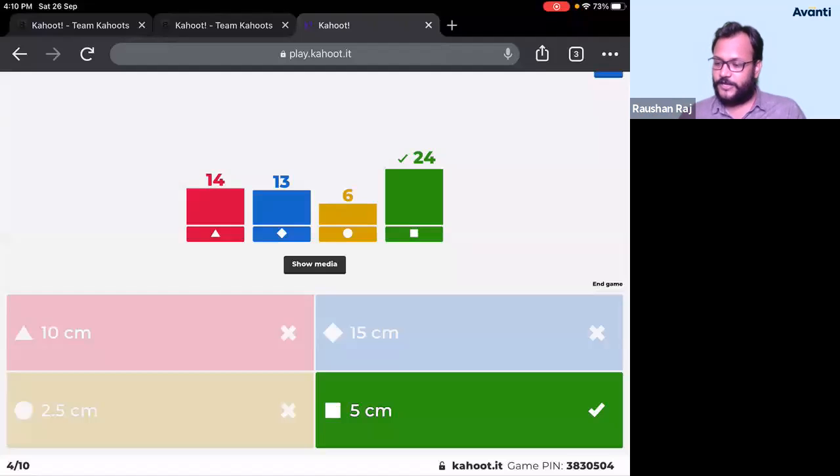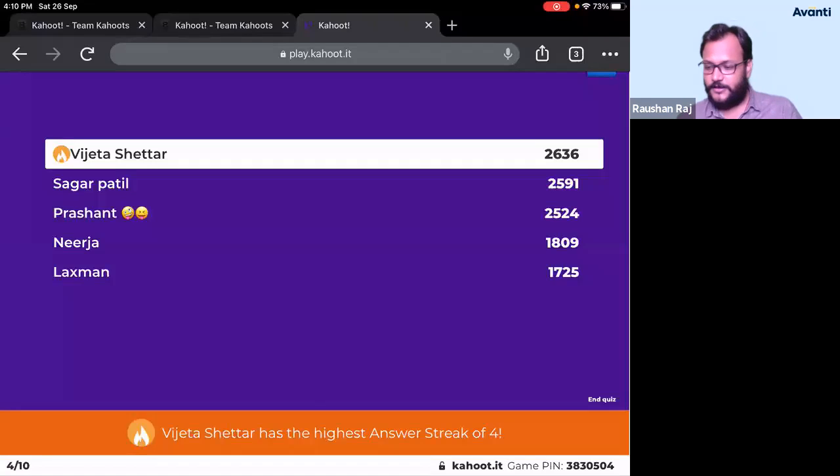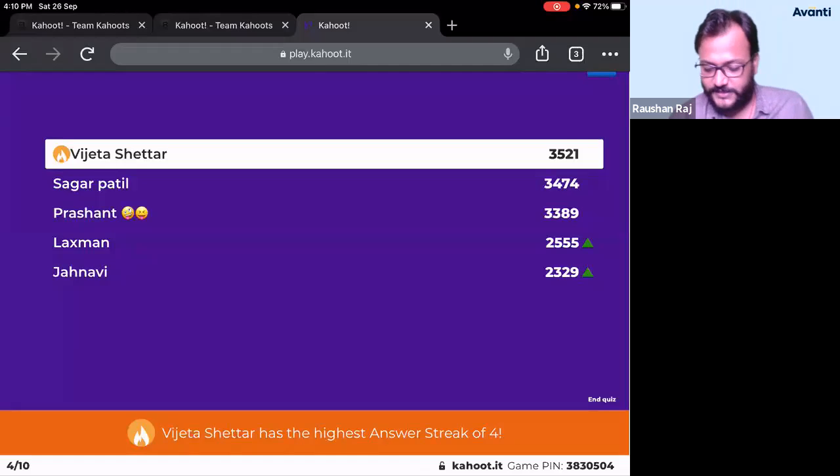Let us see the scoreboard here, guys. Who is the topper here? Okay, Vijeta is still maintaining that. Vijeta Shitter has the highest answer streak of 4, so she has given 4 correct answers. Okay, very good. Then second one is Sagar, Prashant is third, Lakshman fourth, and Janvi is fifth. Let us move on to next question.